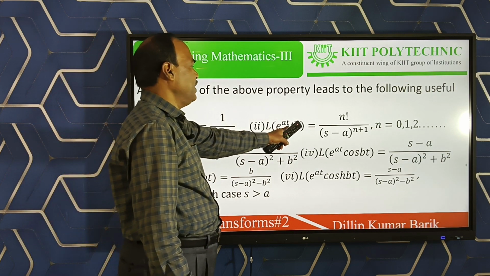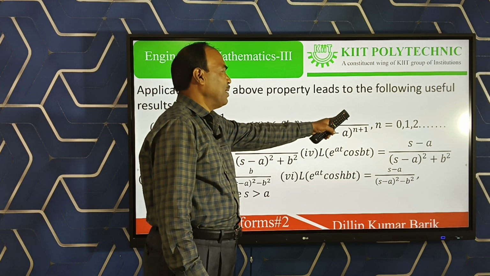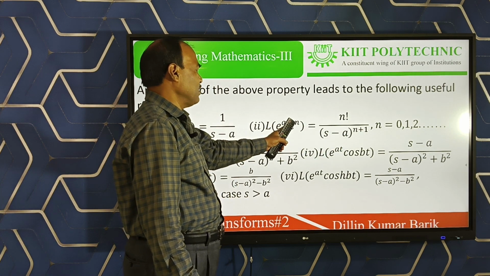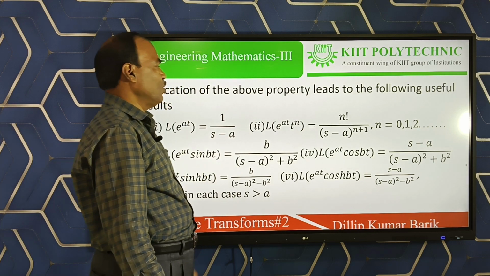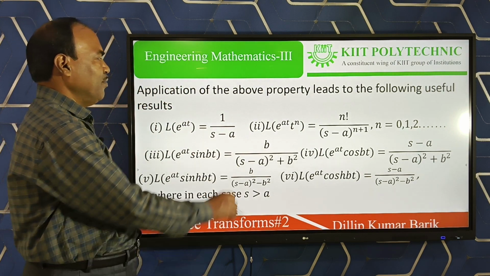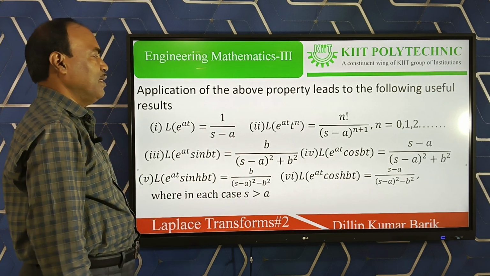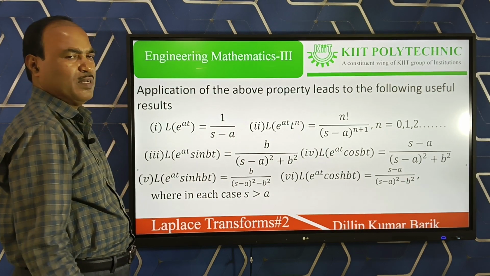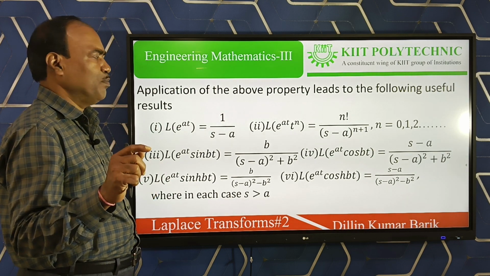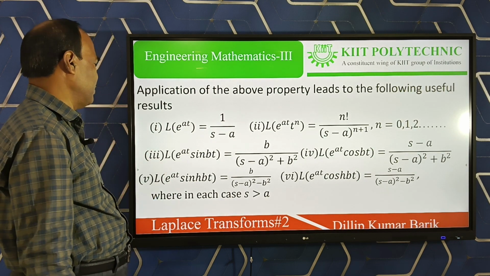Similarly, Laplace of t to the power n we know is n factorial by s to the power n plus 1. Here Laplace of e to the power at times t to the power n, s is replaced by s minus a, giving n factorial by (s minus a) to the power n plus 1, but the condition is n should be a whole number starting from 0, 1, 2, 3, 4 onwards.